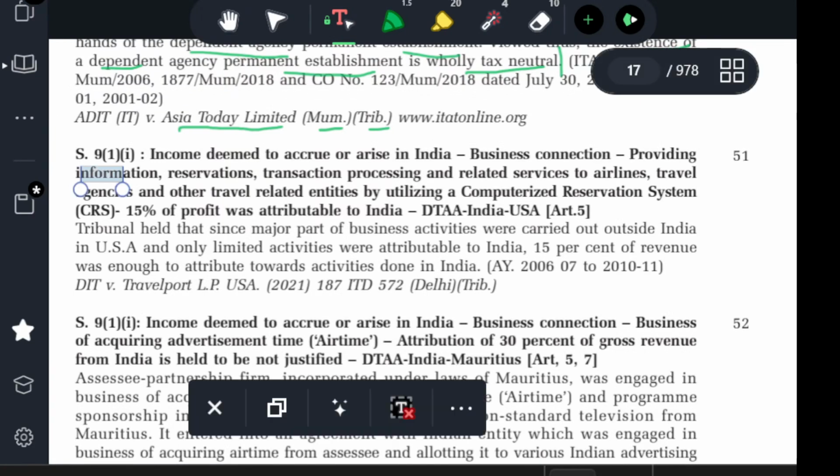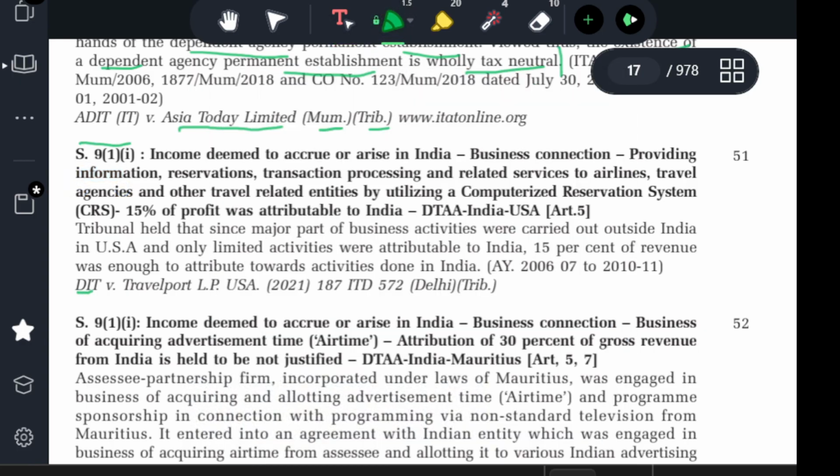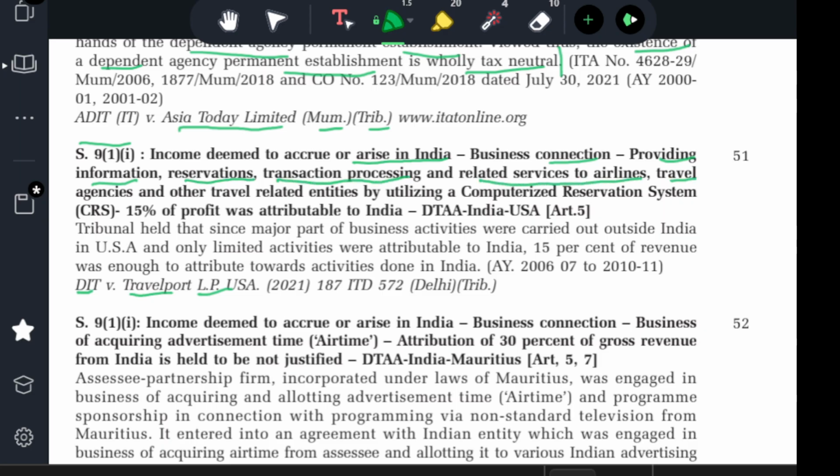So section 9(1)(i). BIT, which is Travel Port LP USA. The income deemed to accrue and arise in India. The business connection: providing information, providing reservation, providing transaction processing, and providing related services to airlines and travel agencies and other travel-related entities by utilizing the computerized reservation systems, CRS. 15% of profit was attributable to India, DTAA India-USA.